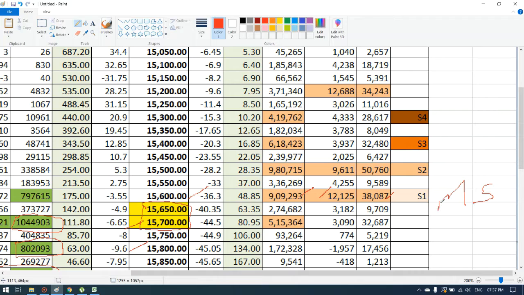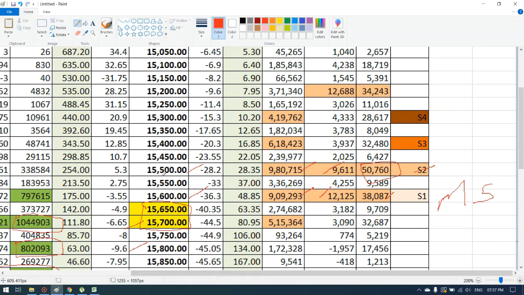Our second support is at 15,500. Here also the volume is around 9,80,715, the change in open interest is 9,611 and the open interest is around 50,760. This played a crucial role in Friday's trade.